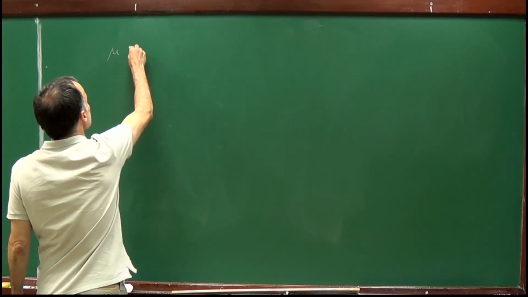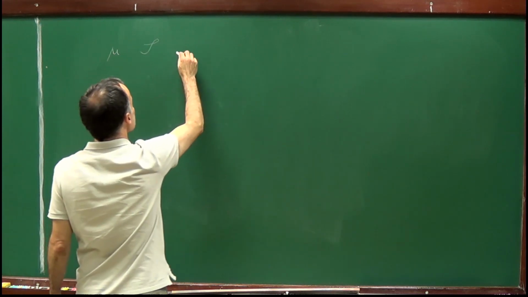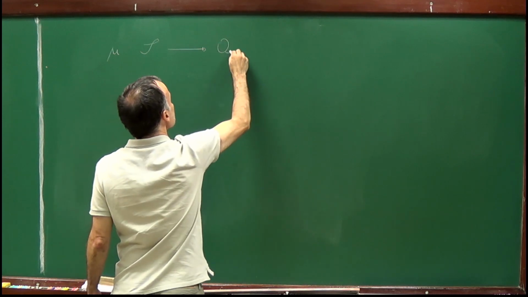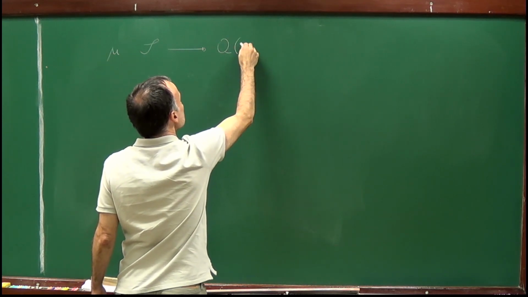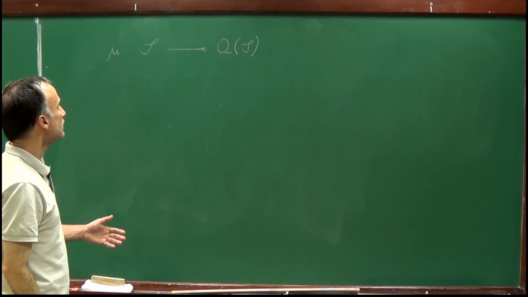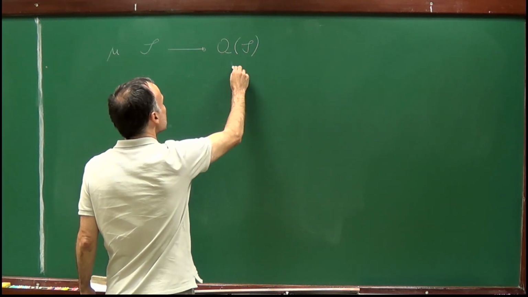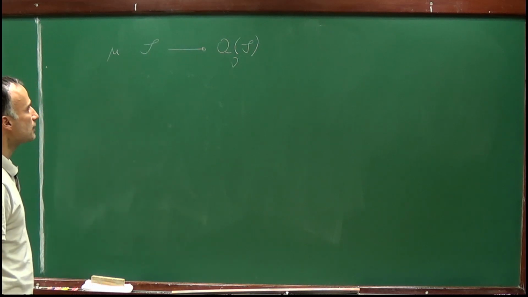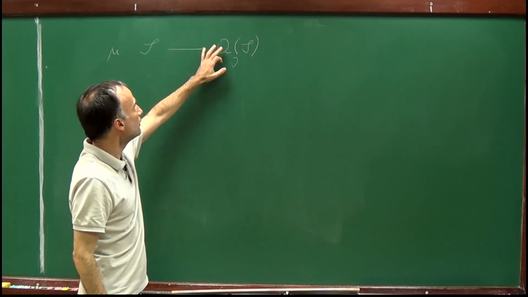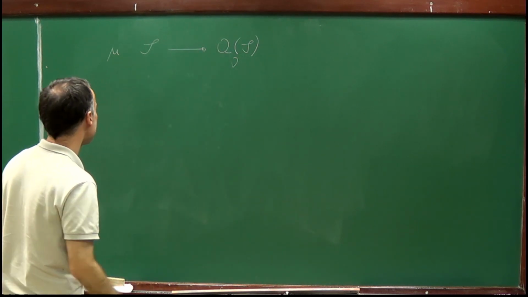We have seen that mu, which is defined on a semi-algebra S, can be extended to the algebra generated by the semi-algebra S in a unique way. So I will represent by nu this extension. So mu is defined in the semi-algebra and nu is defined on the algebra.